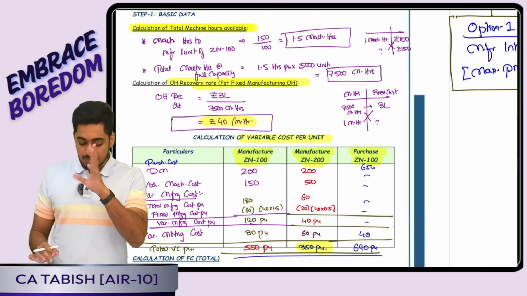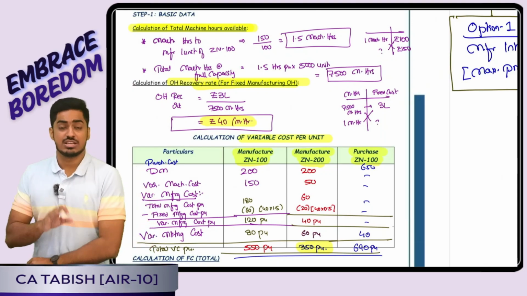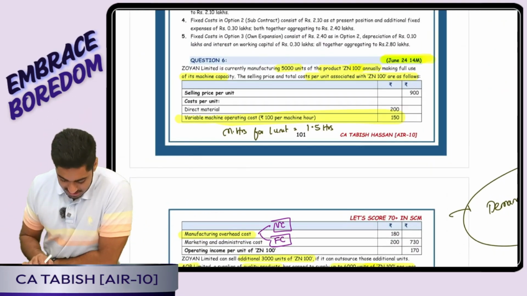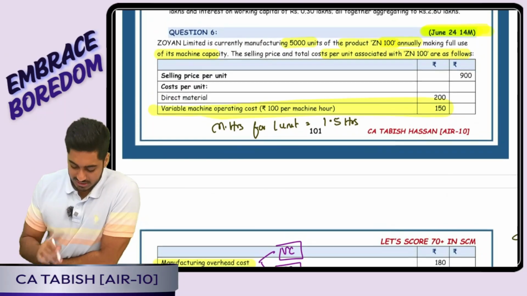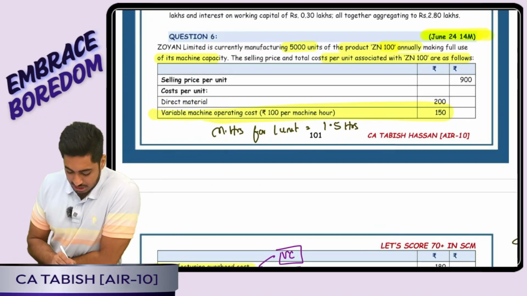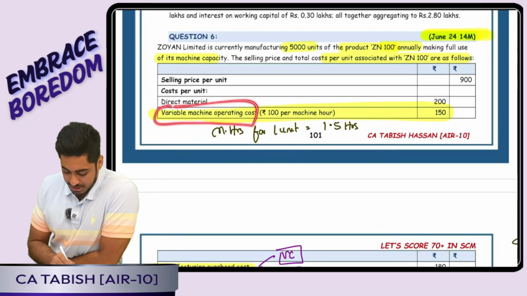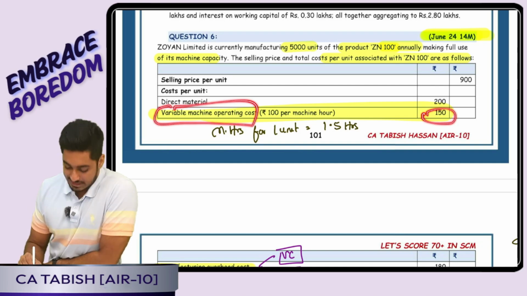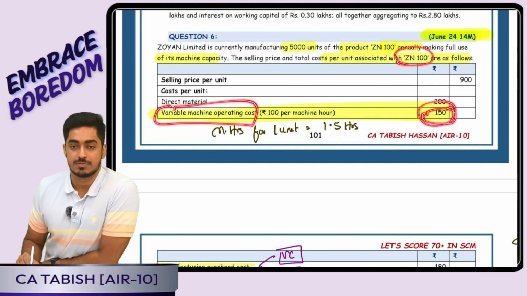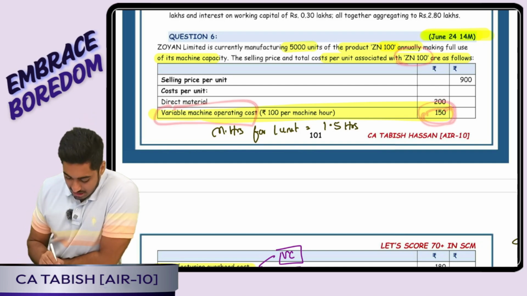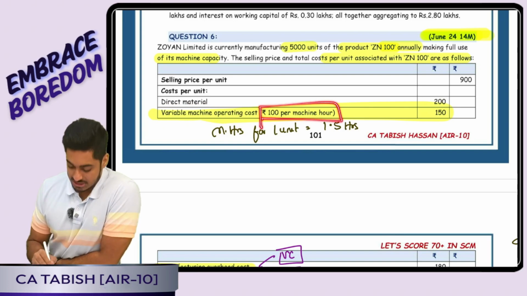Here one of the most important adjustments was the calculation of fixed manufacturing cost. Pay attention, everyone. Look at this. Firstly, the question told the variable machine operating cost is 150. That is, to produce ZN100, I am incurring 150. And again the question told I am incurring 100 rupees per machine hour. That means if my machine works for 1 hour, 100 is my cost.